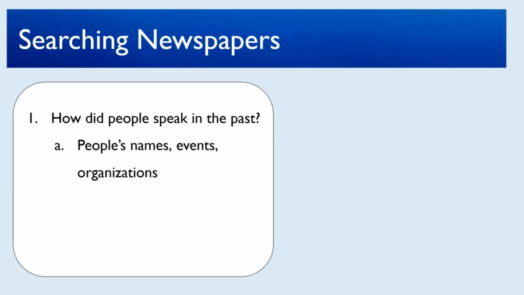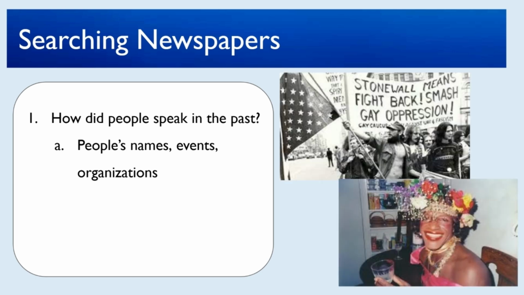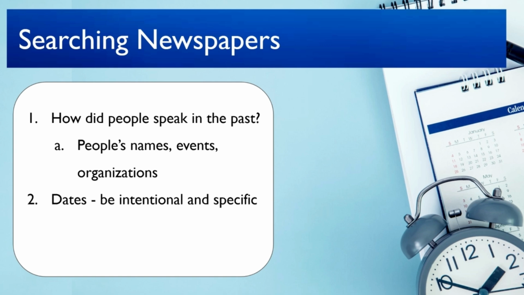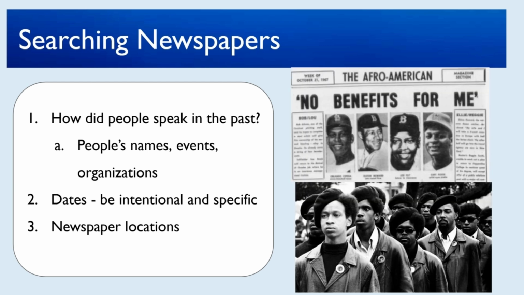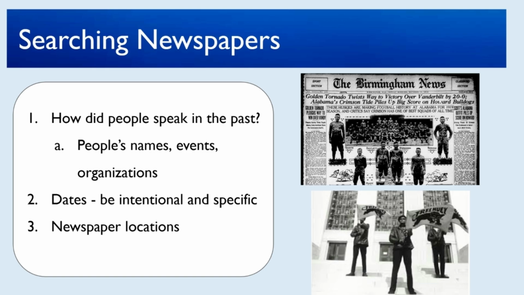For example, instead of gay rights movement, search Stonewall or Marsha P. Johnson. Be specific with dates and try multiple searches, some within days or even months after the event, to see how perception and coverage changed over time. Think about locations. How might where a newspaper is published affect the coverage of an event? For example, would the Baltimore Afro-American discuss the Black Panther movement differently than a newspaper in Alabama like Birmingham News?